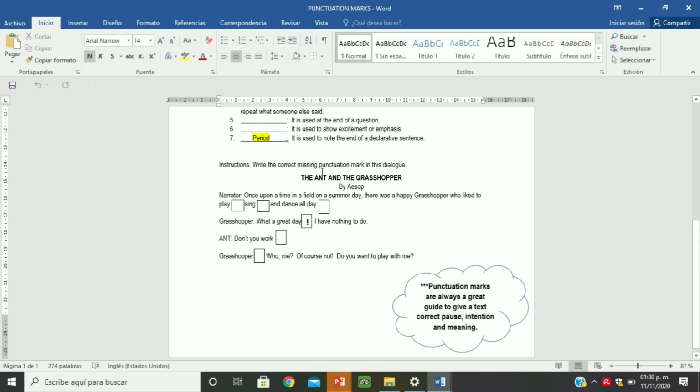Write the correct missing punctuation mark in this dialogue. In this case, we have here, "Once upon a time in a field on a summer day, there was a happy grasshopper who liked to play, sing, and dance all day." So you have to decide what is the correct missing punctuation mark. And then here you have a note: don't forget that punctuation marks are always a great guide to give a text correct pause, intention, and meaning. So this is your exercise. If you have some doubts or questions, you can watch your video one more time and then you can answer these exercises, okay?